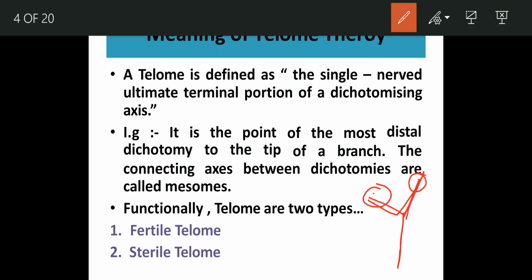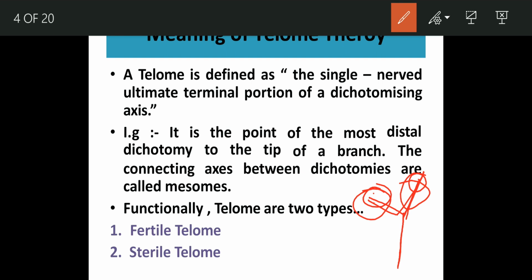When we are talking about the telome, it could be this one or this one. Which one will behave as a fertile one or a sterile one will depend on the formation of the sporangia. If the telomes are without sporangia, they are called phylloids.